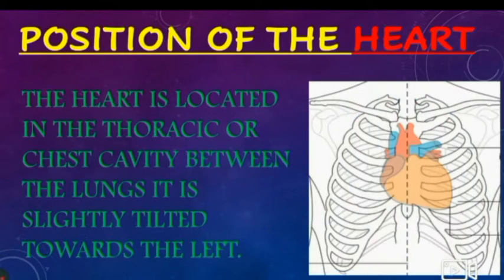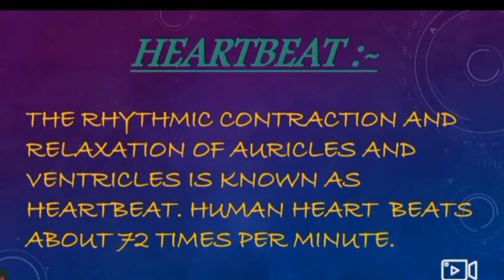So let's move on. Here is what a heartbeat is. The rhythmic contraction and relaxation of auricles and ventricles is known as heartbeat. The human heart beats about 72 times per minute.